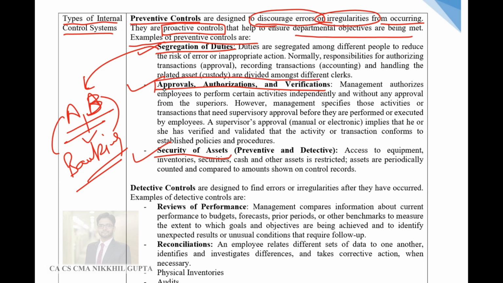Second is approvals, authorizations, and verifications, guys. Expenditure of a junior should always be approved by a senior. Activity or transactions of a junior should always be approved by the senior. Even the top management, board of directors should take approval of each other while performing any action in the organization. This ensures that any kind of errors and frauds do not creep into the organization.